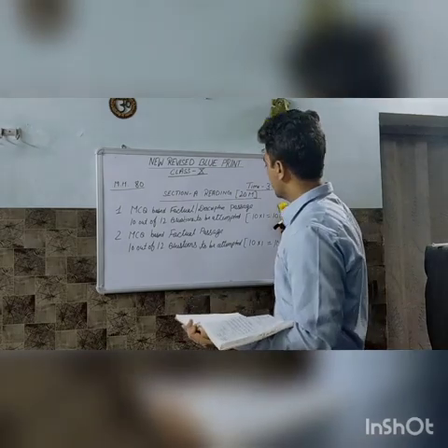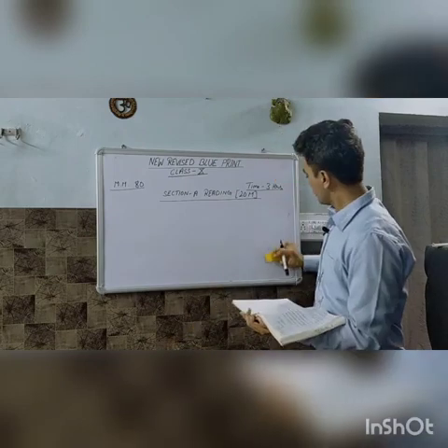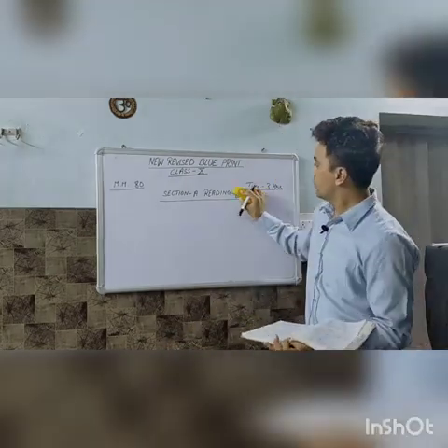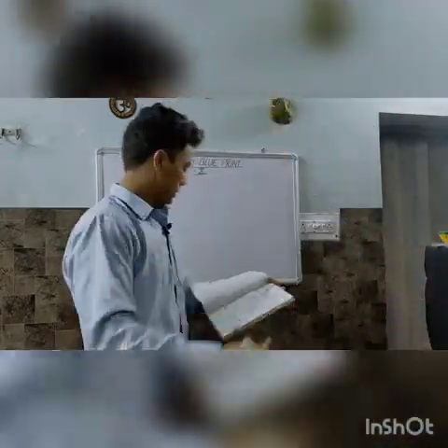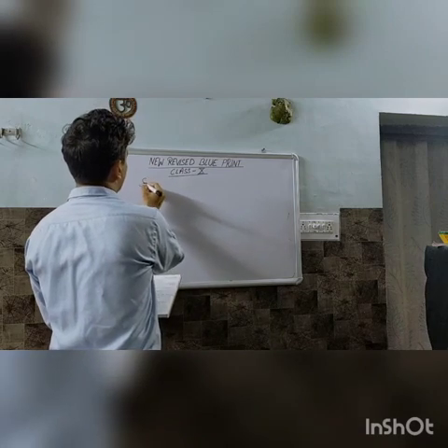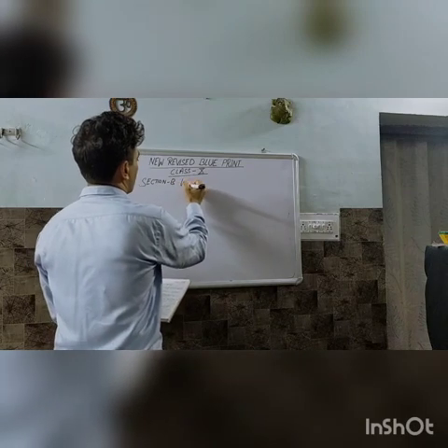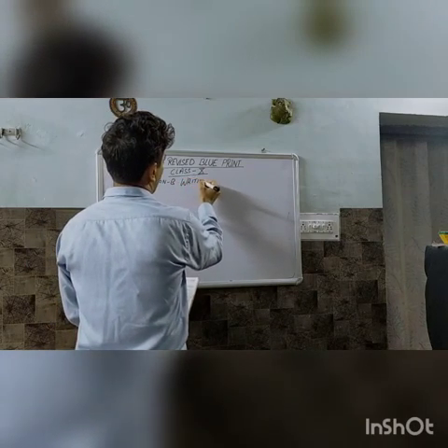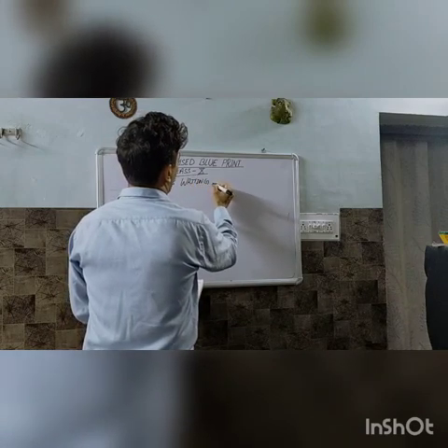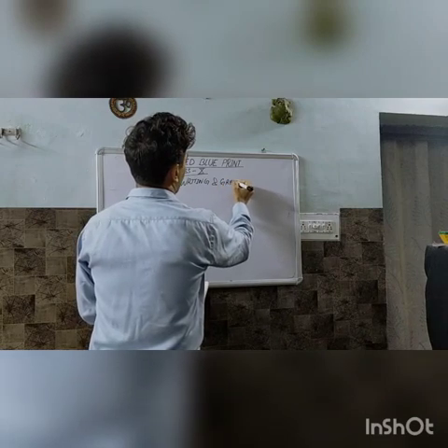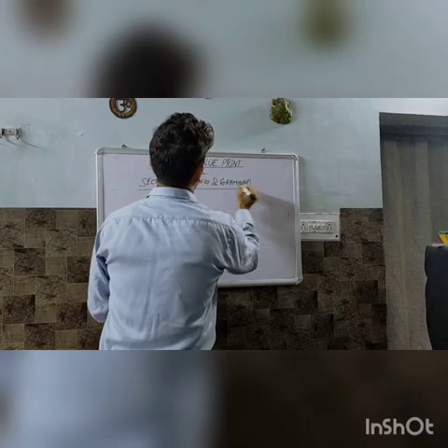Now we will discuss Section B, writing and grammar.